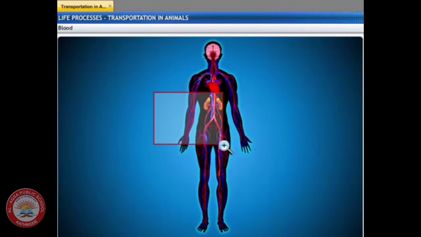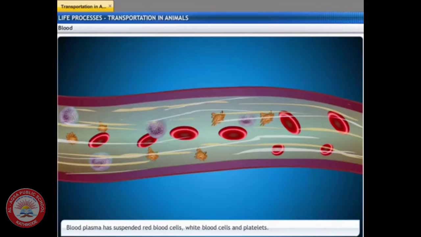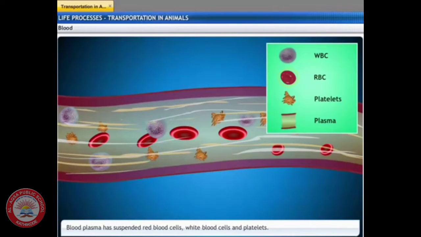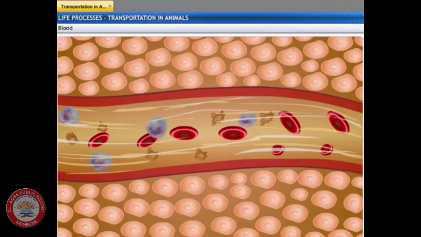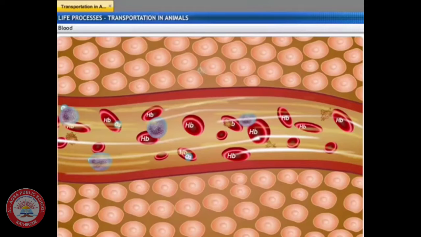Blood is a fluid connective tissue which consists of the fluid part called plasma. Inside the plasma, cells such as white blood cells, red blood cells, and platelets are suspended. Plasma transports food, carbon dioxide, and nitrogenous waste in dissolved form. As you have studied in the lower classes, oxygen is carried to different parts of our body by a pigment called hemoglobin present in the RBC.